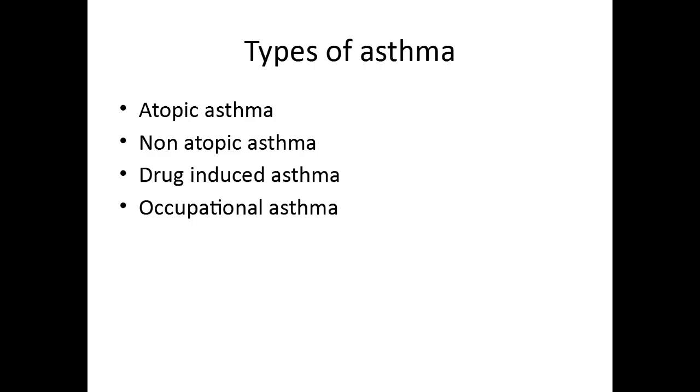Let's briefly discuss the types of asthma. So there are 4 types of asthma. The first is atopic asthma, second is non-atopic asthma, third is drug-induced asthma, and fourth is occupational asthma.